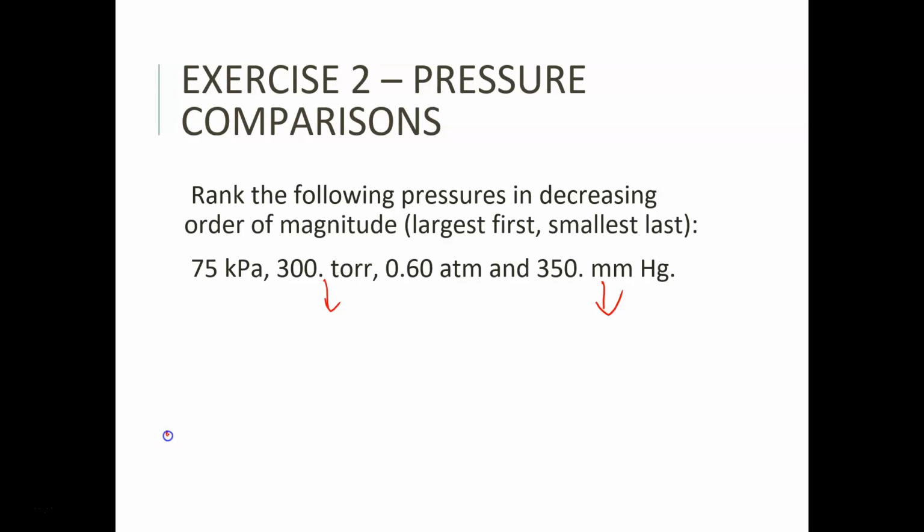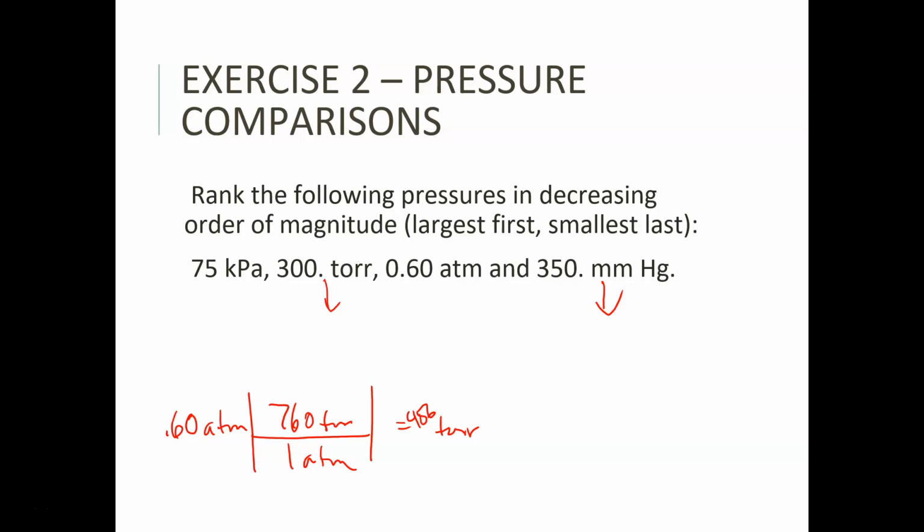So I'm going to take 0.60 atm. I'm going to change it to torr. And I'm going to do that by saying, okay, 760 torr in 1 atmosphere. And I get that that is 456 torr. So I know that that's greater than 350. So far, that's my greatest one.